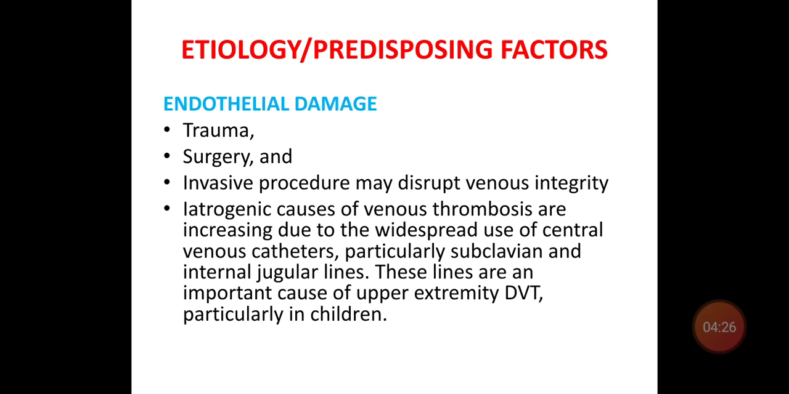Third and most important thing that predisposes to the development of DVT or pulmonary embolism is endothelial damage, either due to trauma or during surgery, and invasive procedures may disturb venous integrity. Some of the iatrogenic causes of venous thrombosis are increased due to the widespread use of central venous catheters, particularly subclavian or internal jugular lines. These lines are an important cause of upper extremity DVT, particularly in children.